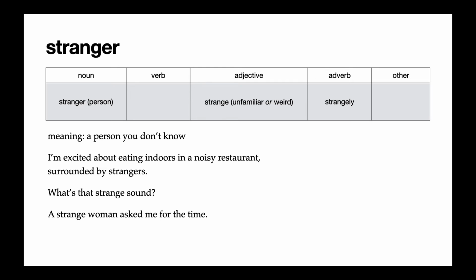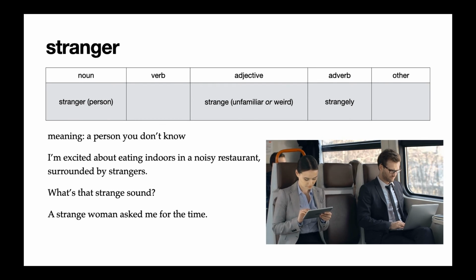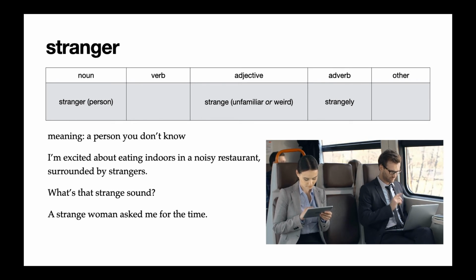Next, we have the noun stranger. A stranger is a person who you don't know. In the reading, we said, I'm excited about eating indoors in a noisy restaurant surrounded by strangers. So surrounded by means around you. And there are strangers, people you don't know. The second example uses the adjective form. What's that strange sound? Here, a strange sound means a sound that you don't know. You're not sure what that sound is.